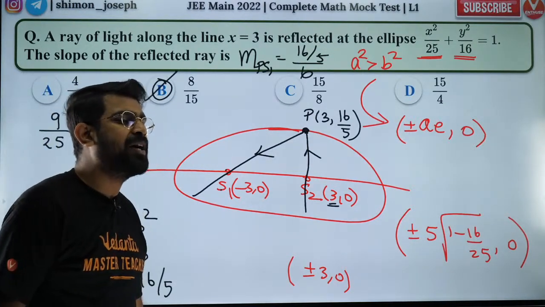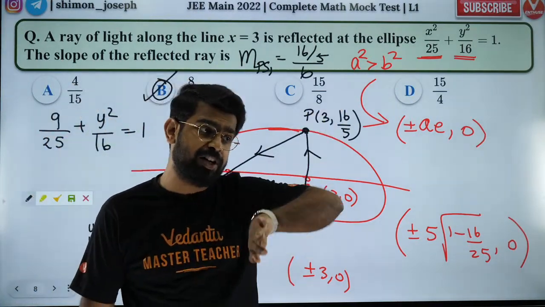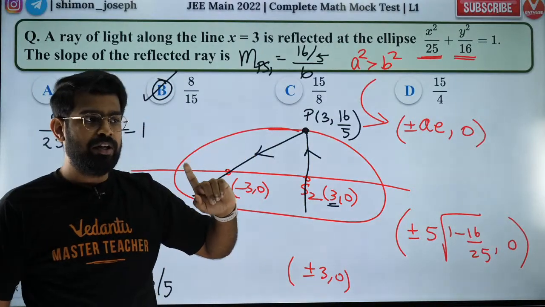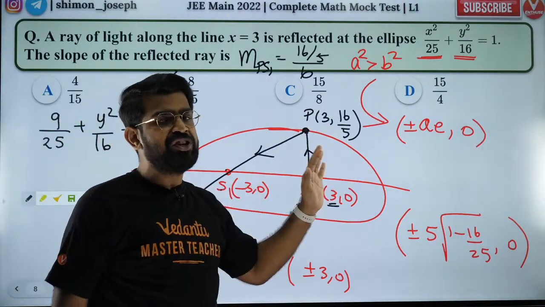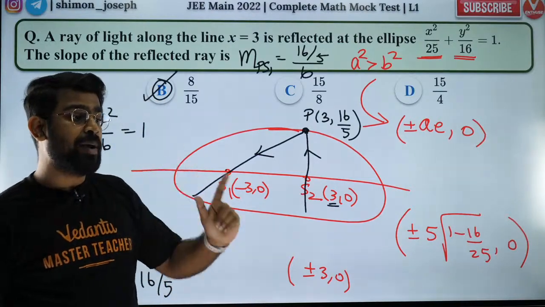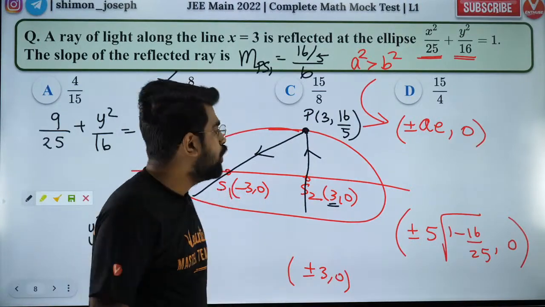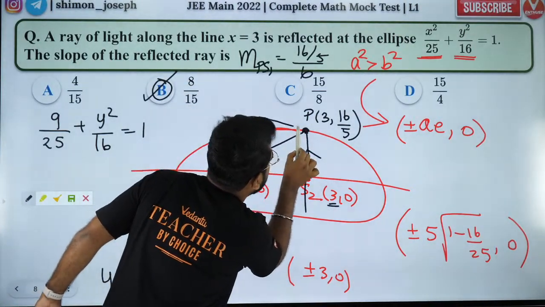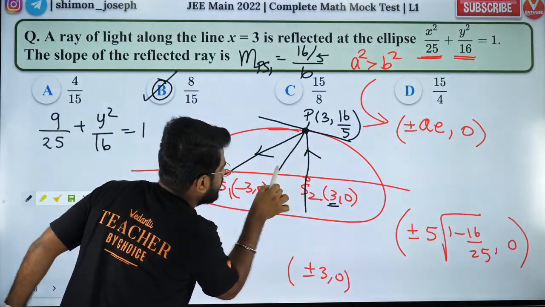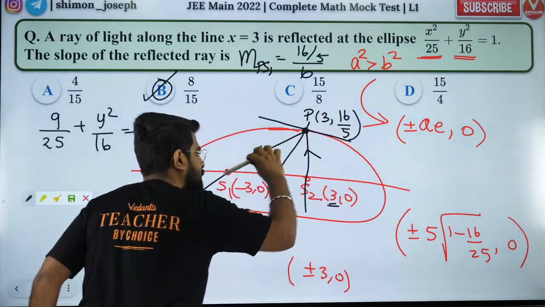According to ray optics, it becomes parallel because in ray optics, you consider parabolic mirrors. Please be careful. Here it is an ellipse. They both are different shapes, so you cannot expect it to come parallel. Please don't make that mistake. Because reflection properties are true, if you draw the ellipse normal, the normal will look like this. So even though it is going straight, after reflection it will come like that.